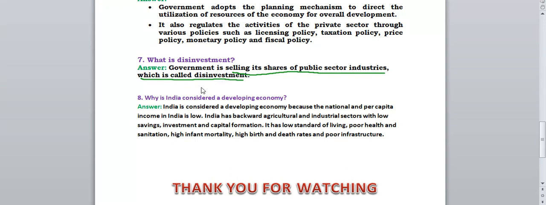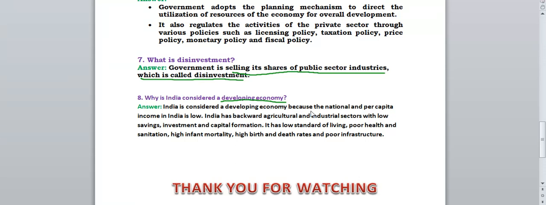Now the last question of this chapter: why is India considered a developing economy? Just now I've told you that India is a developing country. So why is India considered a developing economy? That answer we'll write over there. India is considered a developing economy because the national and per capita income of India is low. This is the first point.